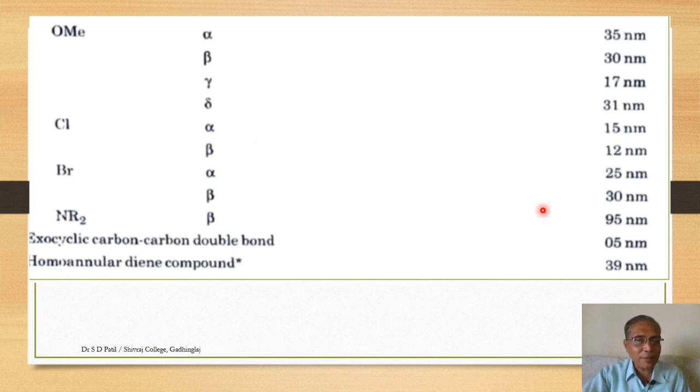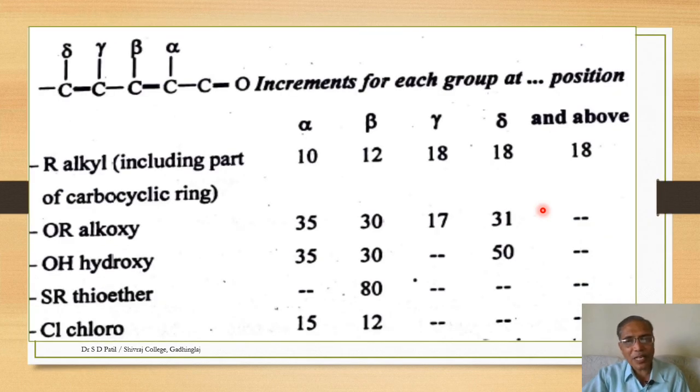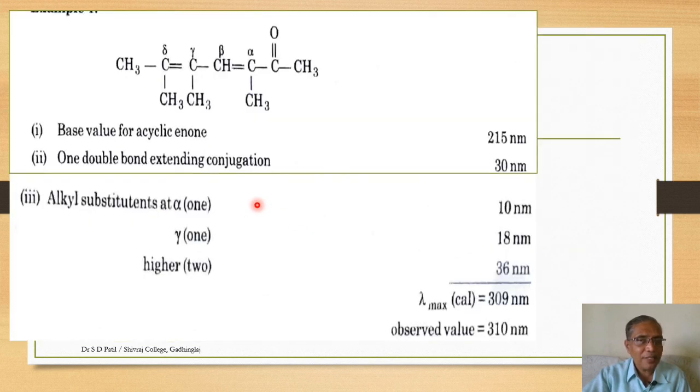Again, this chart explains similar additional increments for different groups like OMe, chlorine, bromine, etc. The increments are readily available. This chart again depicts the same for alkyl groups at alpha, beta, gamma, delta position and above. For OR alkoxy group 35, 30, 17, 31. For OH group 35, 30, 50. For thioethers it is an increment only at the beta position of 80 nanometers. For chlorine it is an increment of 15 at alpha, then 12 at beta. So these values are useful for our calculation.